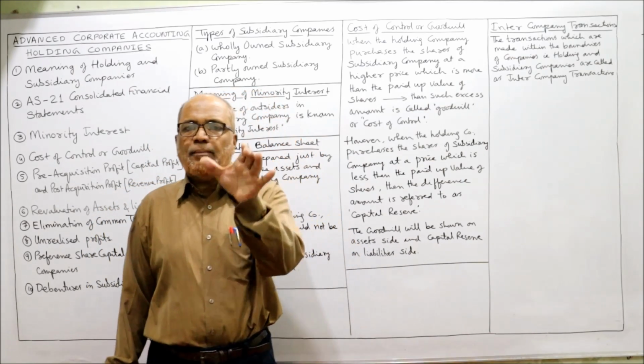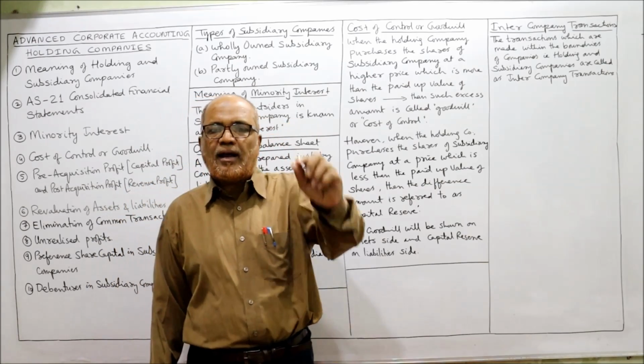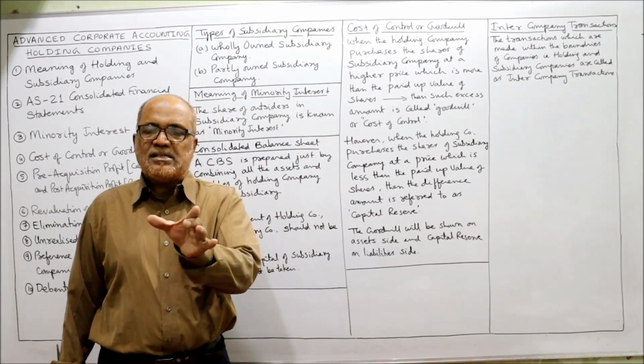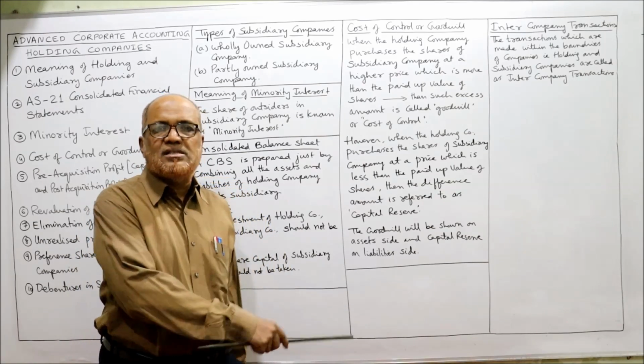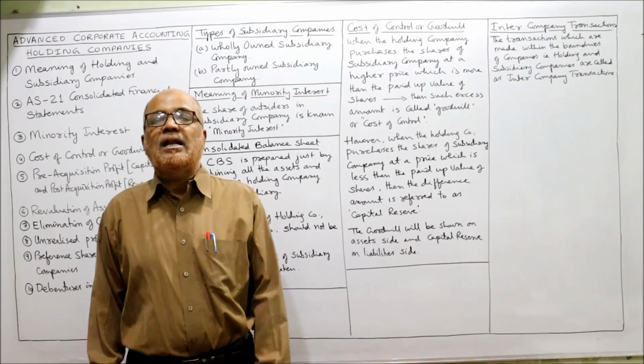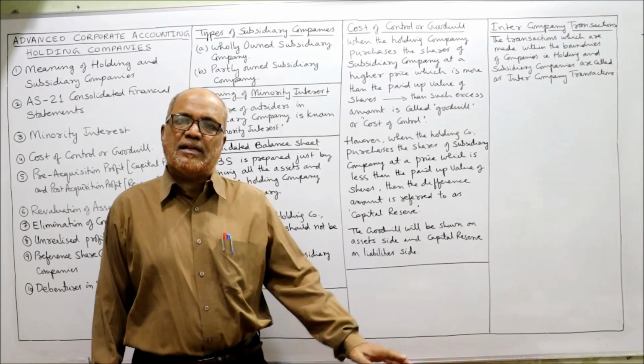तो consolidated balance sheet जब बनाएंगे तो goodwill अगर आएगा तो asset side intangible assets will show, और capital reserve अगर आएगा तो it will be shown on the liability side under the head capital reserve, reserves and surplus. That's it.